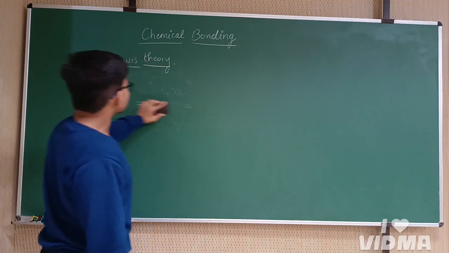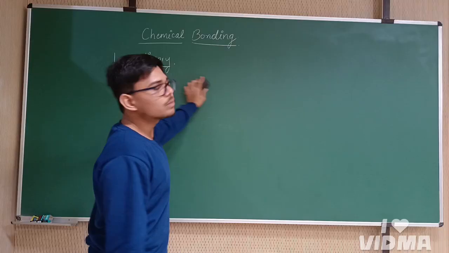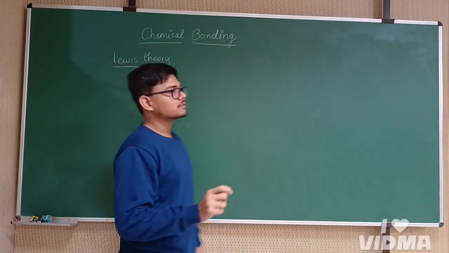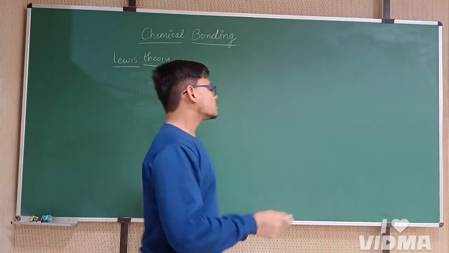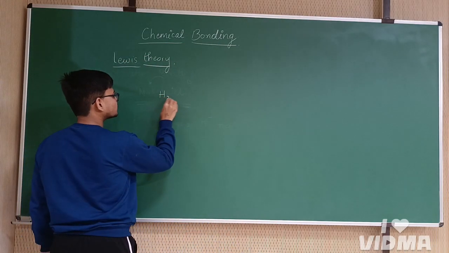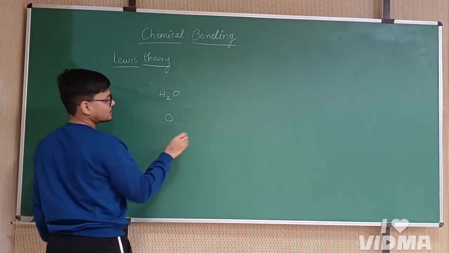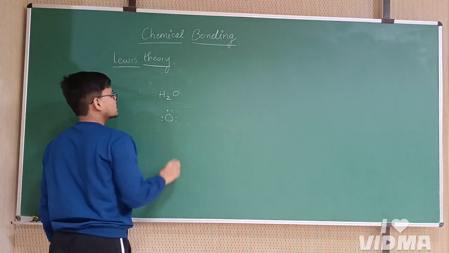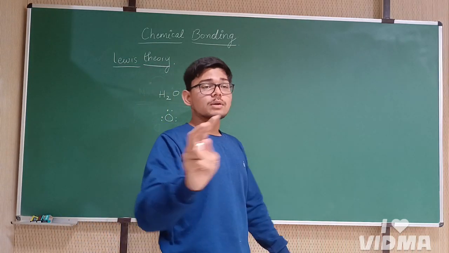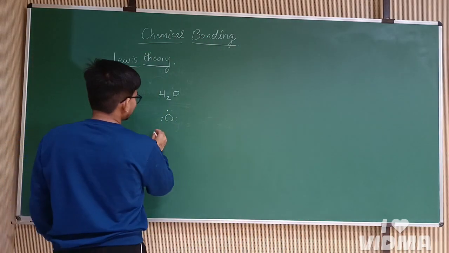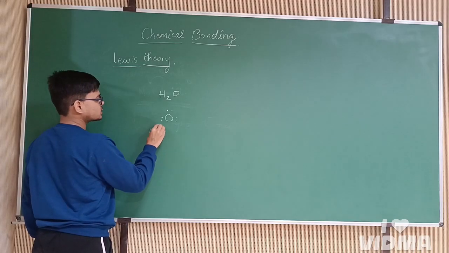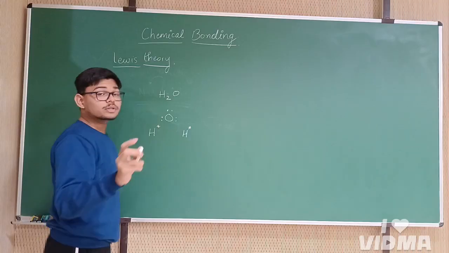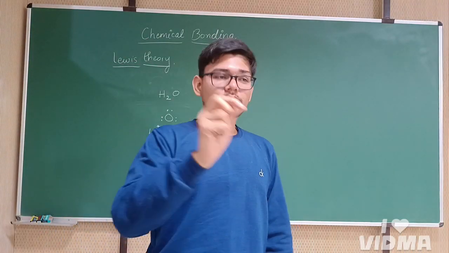Now, if we talk about covalent bonding, where there will be sharing of electrons, let's understand with an example of water. Water has formula H2O, with oxygen having 6 electrons: 1, 2, 3, 4, 5 and 6. Now it has 2 electrons less to complete its octet. And we know that hydrogen has 1 electron in its outermost shell. So we can represent it like this. We know that covalent bonds are formed by the sharing of electrons.